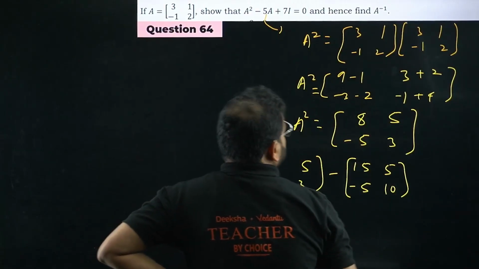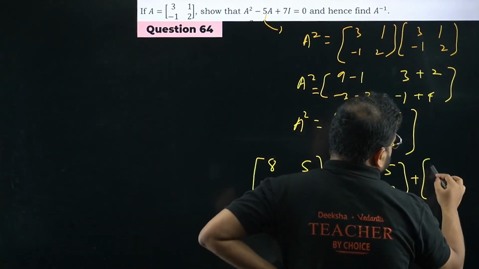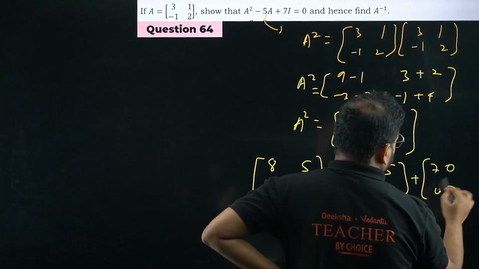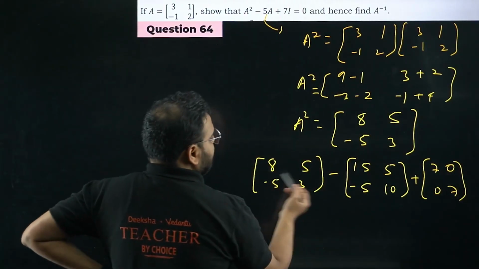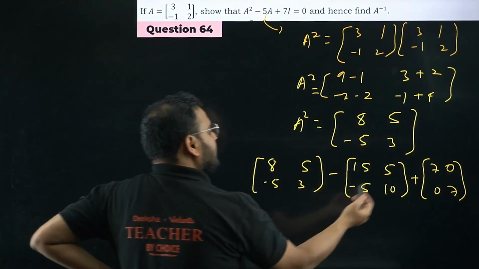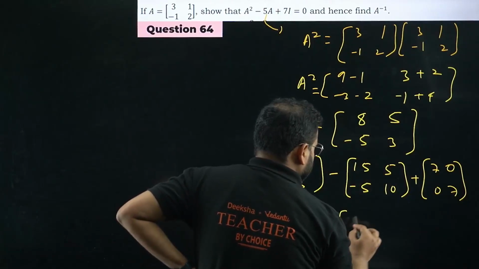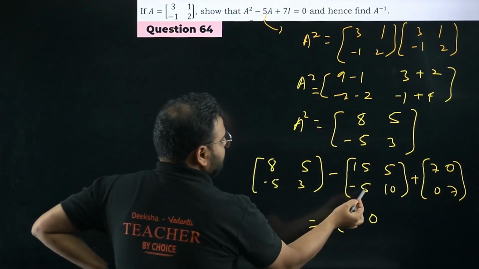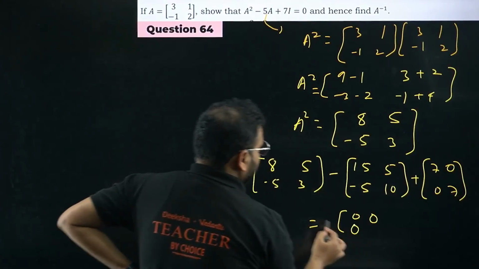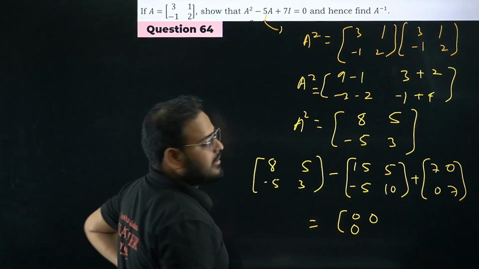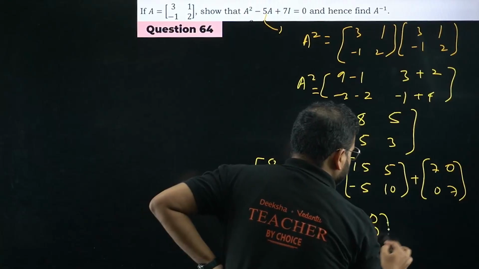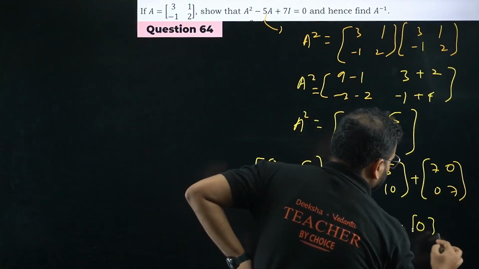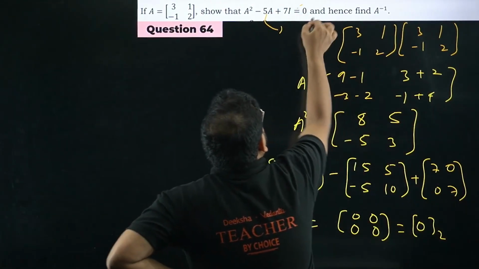Okay, and plus 7I. So multiply identical terms, 7, 7, 0, 0. Check this out. 8 minus 15 is minus 7, plus 7 is going to be 0. 5 minus 5 is going to be 0. Minus 5 minus of minus 5, so plus 5, going to be 0 again. 3 minus 10 is minus 7, plus 7 will make again 0. Getting the zero matrix of order 2. They've given that only, please check.